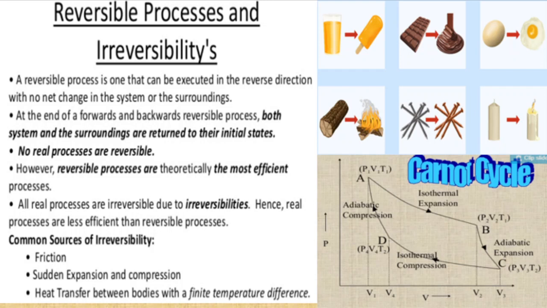Here there is one example, ice and juice. Here is the conversion of liquid into ice by decreasing the temperature of the system. We can convert the liquid form to solid form. Again, by increasing the temperature of the ice, we can convert it into liquid. So we can consider this as a reversible process.